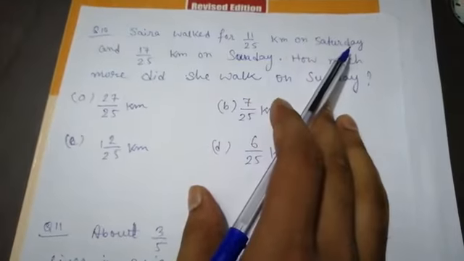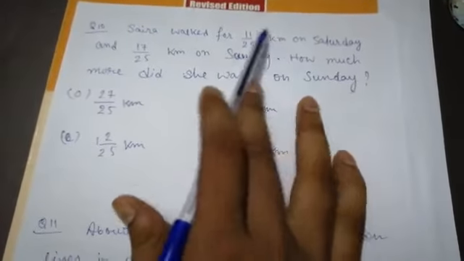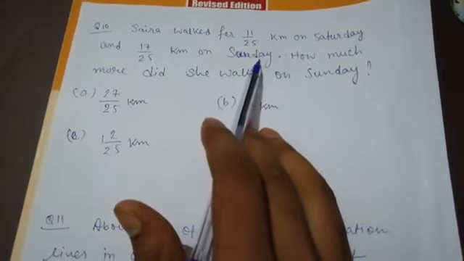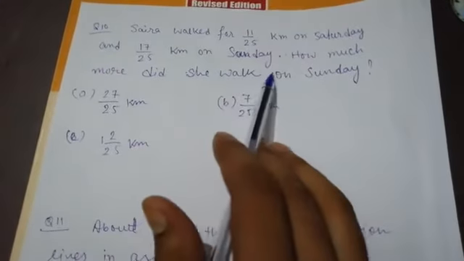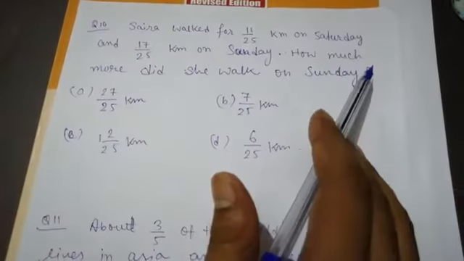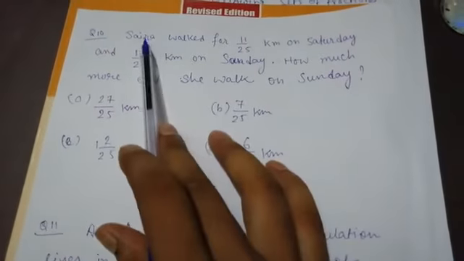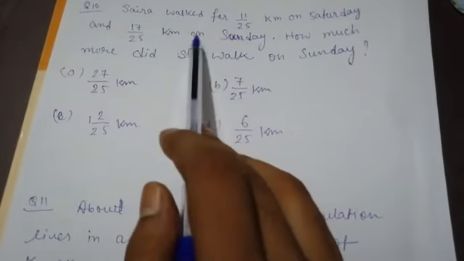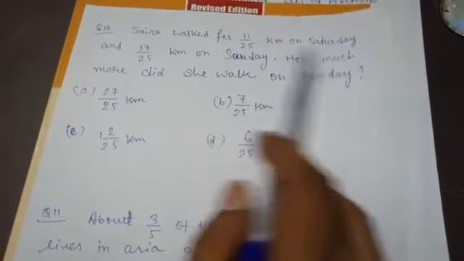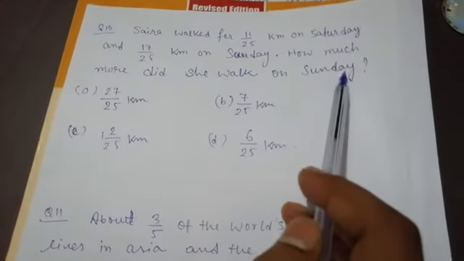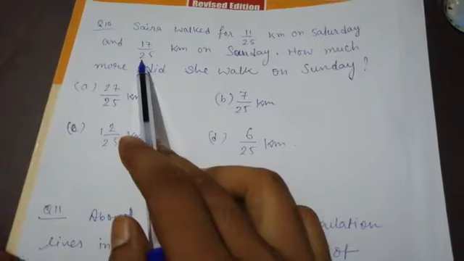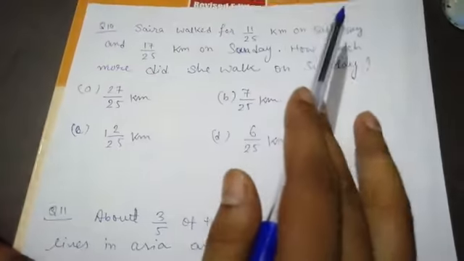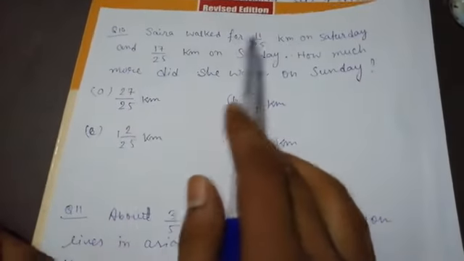Saira walked for 11/25 kilometer on Saturday. Got it? On Saturday how many kilometers? 11/25. And 17/25 kilometer on Sunday. Then how much more did she walk on Sunday? Same question. Again I'm telling you, she walked for 11/25 kilometer on Saturday and 17/25 kilometer on Sunday. So how much more did she walk on Sunday? So if we subtract, then your answer will come.